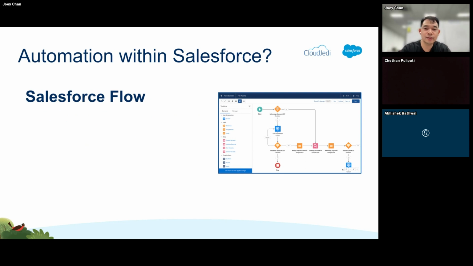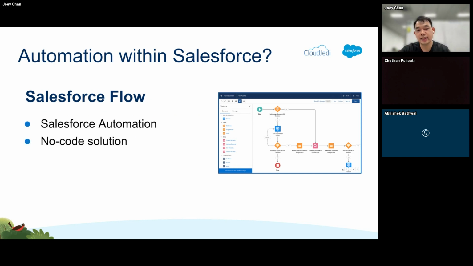For the pro code, you have triggers, right? And there are a lot of peripheral automations, but in general, these are the basics, right? So it really provides all of what we need, if not most of what we need for Salesforce automation. It's a no code solution, and it's actually something that you could use a lot, especially if you're building a